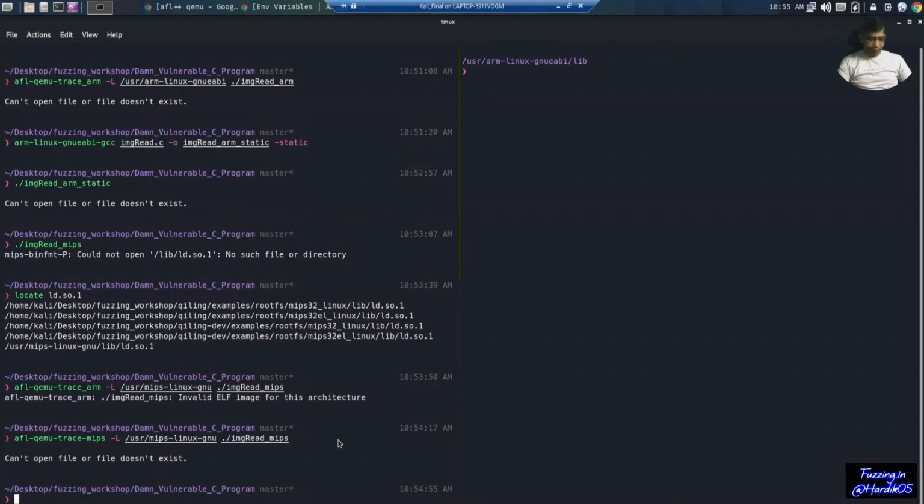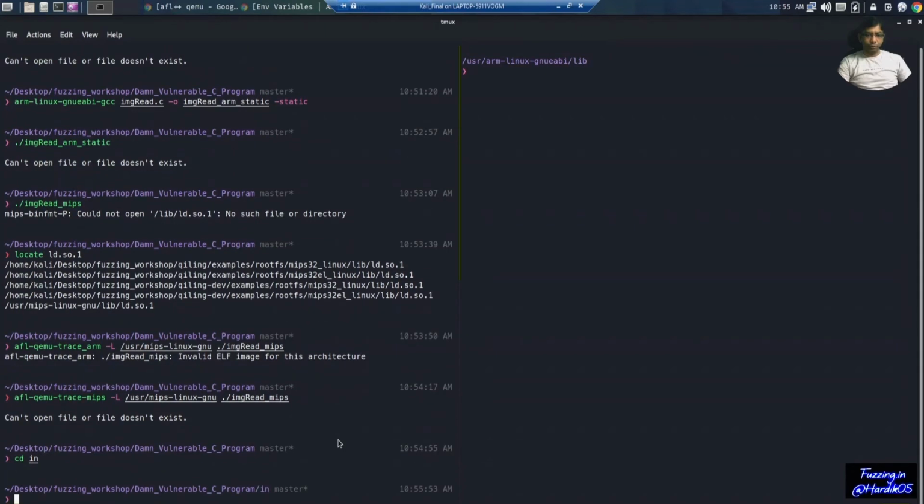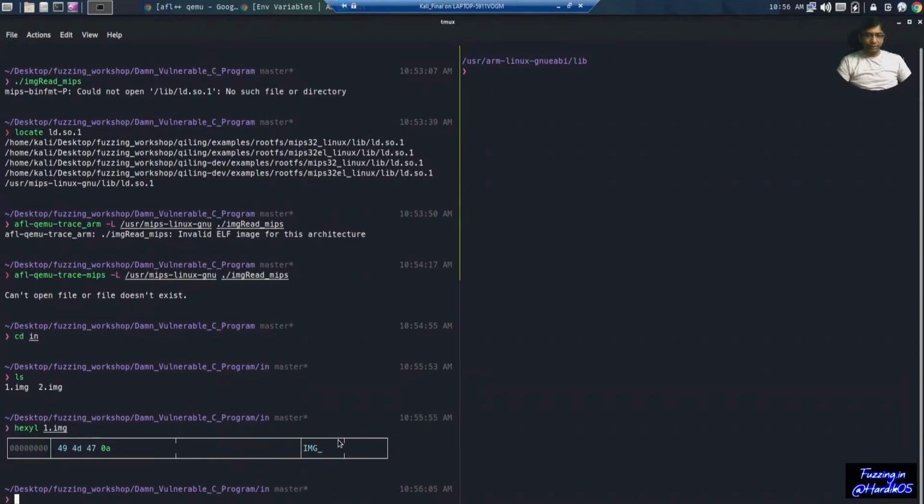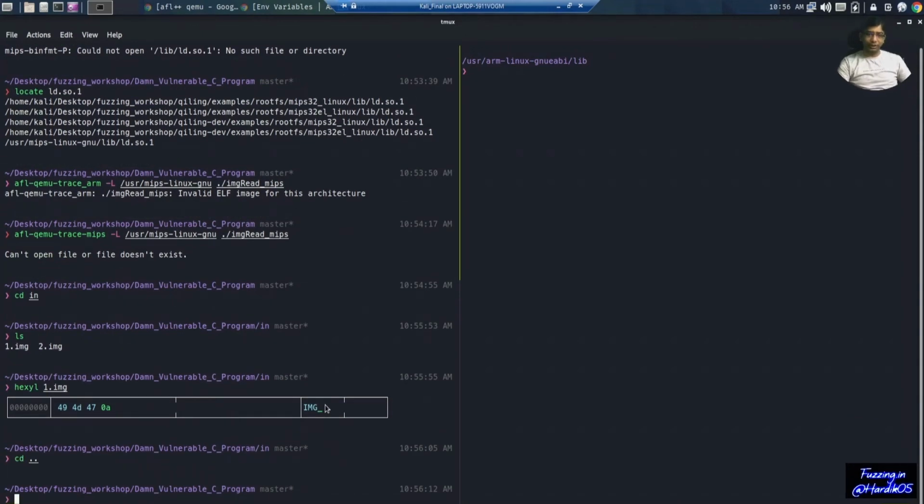So we have created one simple input file. We have one directory that is in. So let me show you. If we go inside in, there is one .img file. This is a sample image file. I will again suggest you to go to my previous video if you are not familiar with what I am doing over here. You will see that this is a simple input file, a seed file, which contains an img tag. We will provide this to the fuzzer, then we will fuzz it.